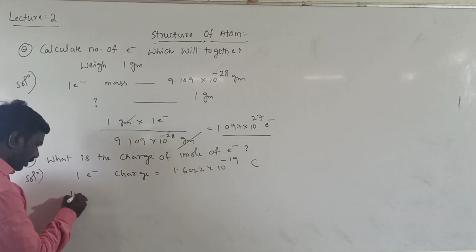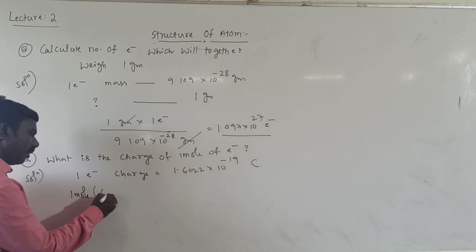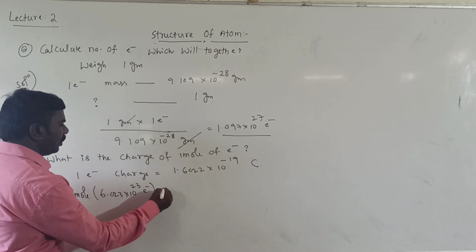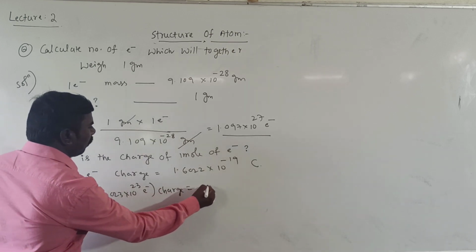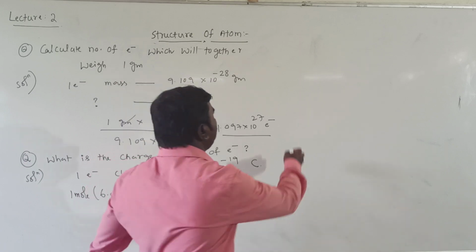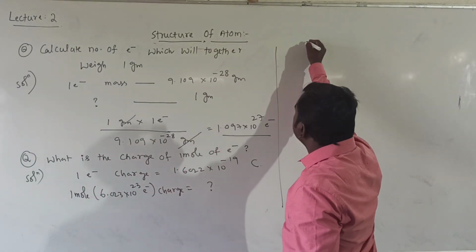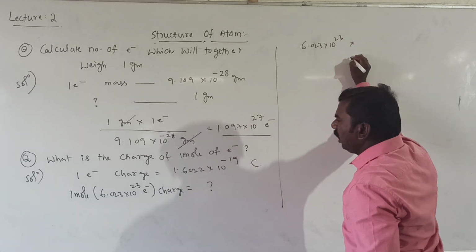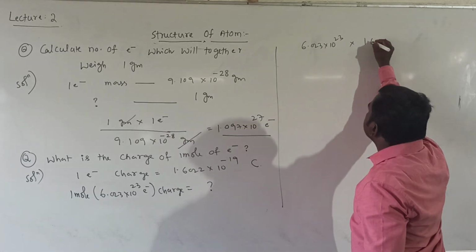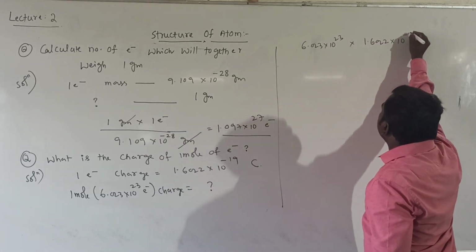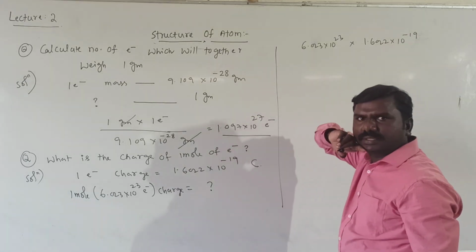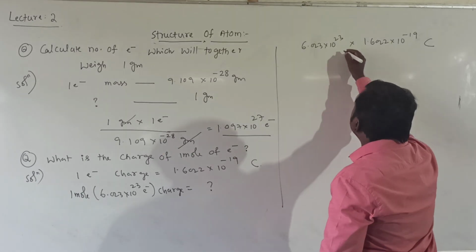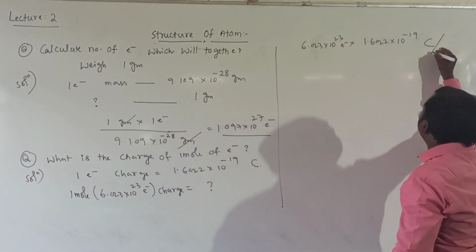1 mole means 6.023 × 10^23 electrons. The charge equals how much? Multiplication here: 6.023 × 10^23 × 1.6022 × 10^-19 coulombs per electron.